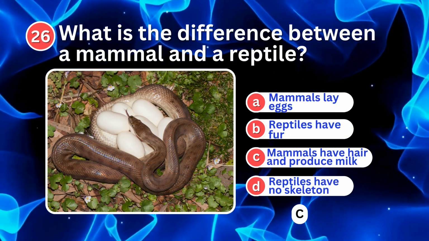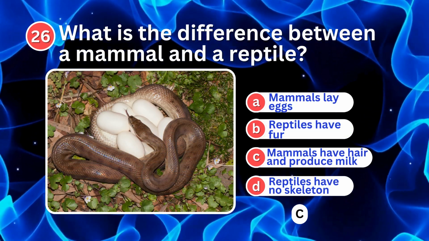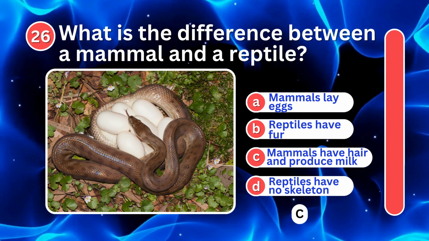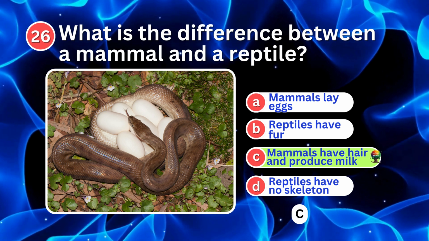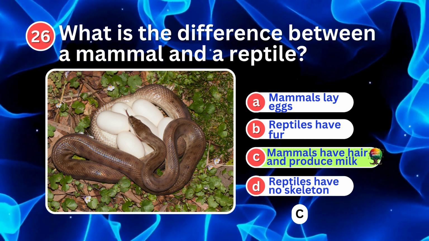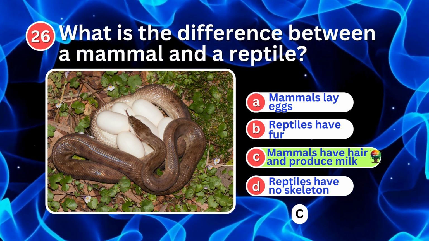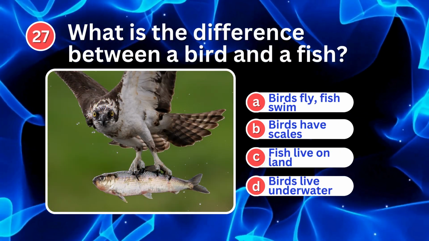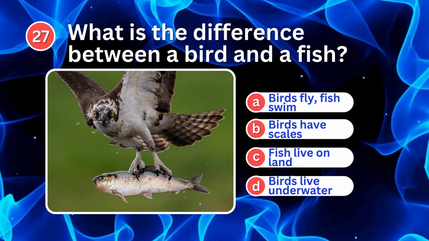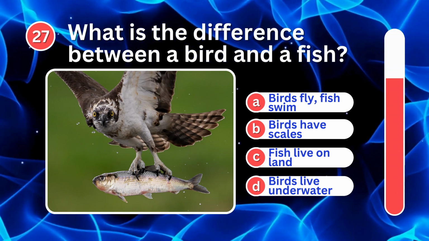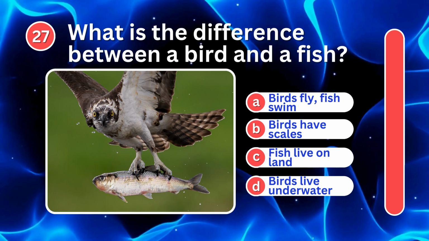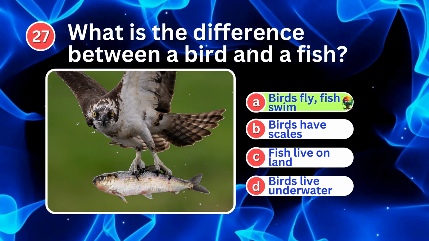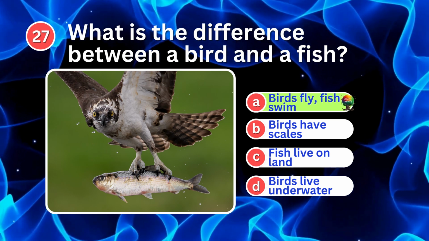What is the difference between a mammal and a reptile? Mammals have hair, fur, and produce milk. Reptiles have scales. What is the difference between a bird and a fish? Birds fly with wings and live on land. Fish swim underwater.